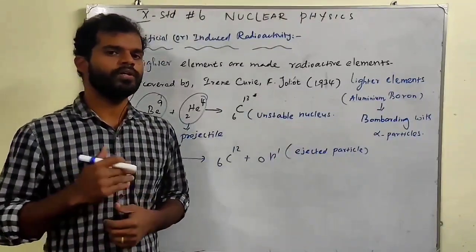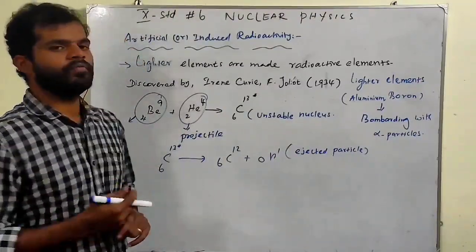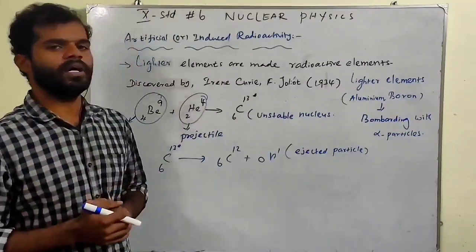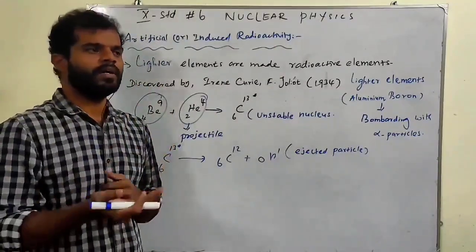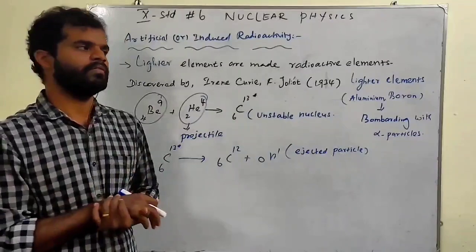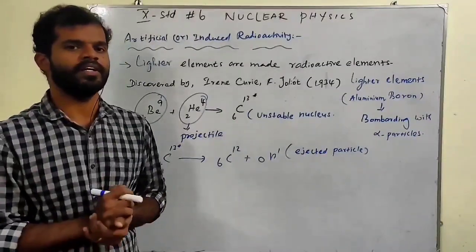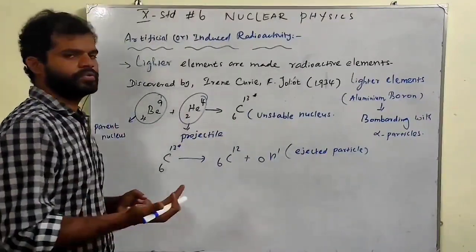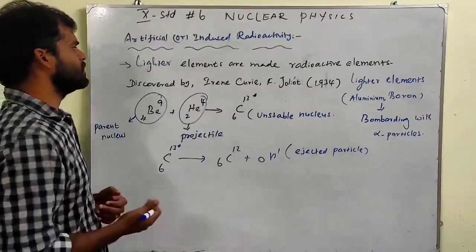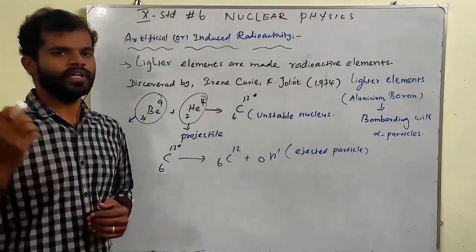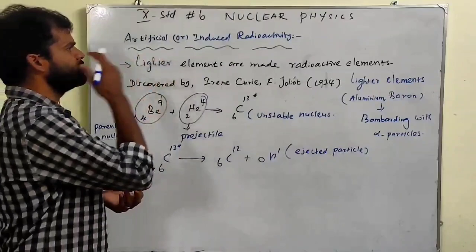So artificial or induced radioactivity is nothing but we have to induce. For example, an element which has atomic number less than 83, we have to induce it to produce radiation. That is called induced radioactivity.